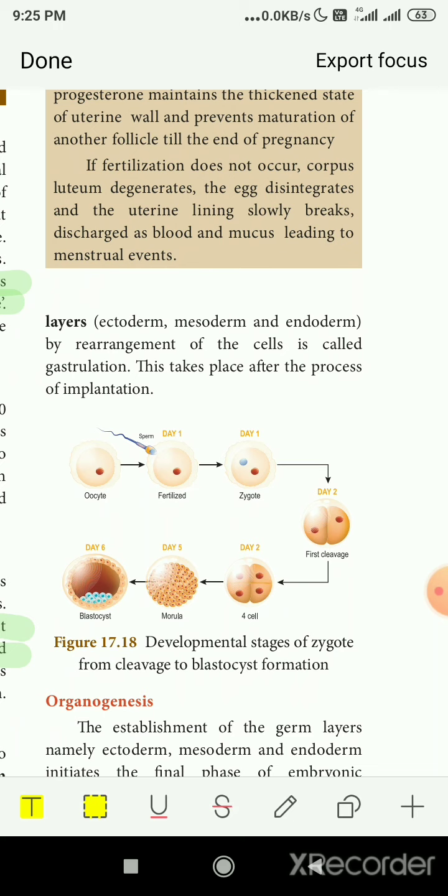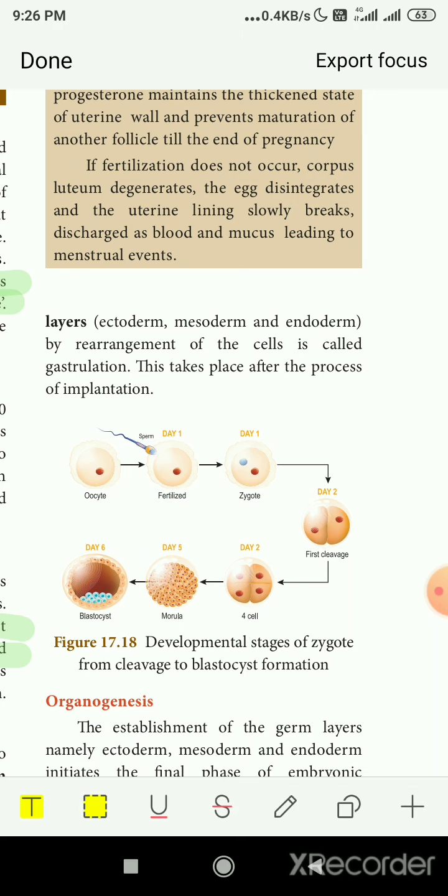So this arrangement of cells, the three layers or the germ layers, is called gastrulation. The process is called gastrulation. This takes place after the process of implantation. After the fertilized ovum gets into the uterus and gets implanted in it, only after that will these germ layers be formed.